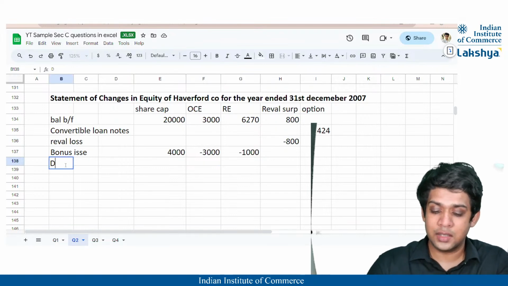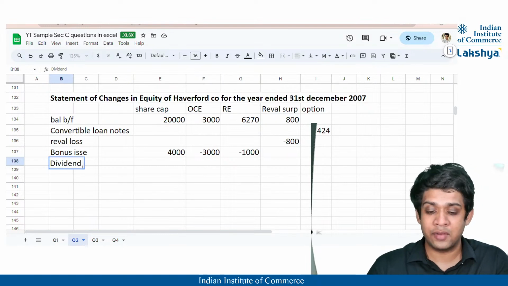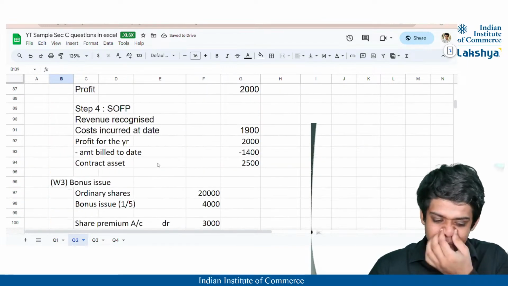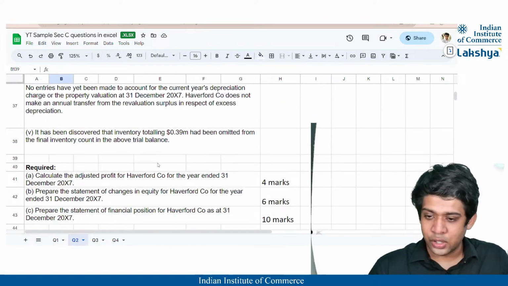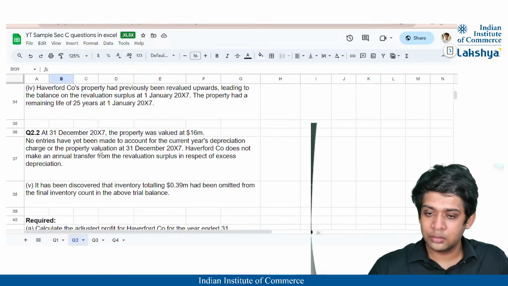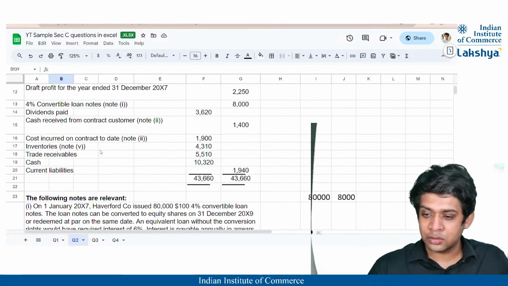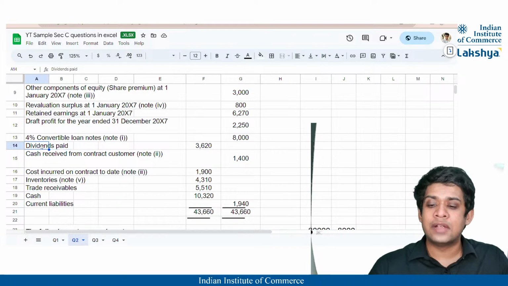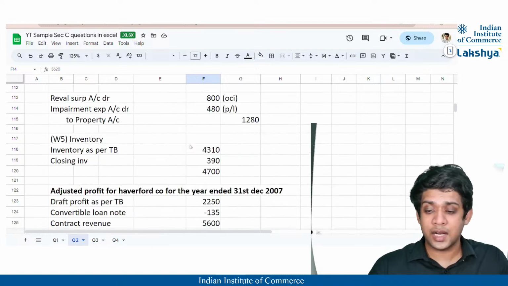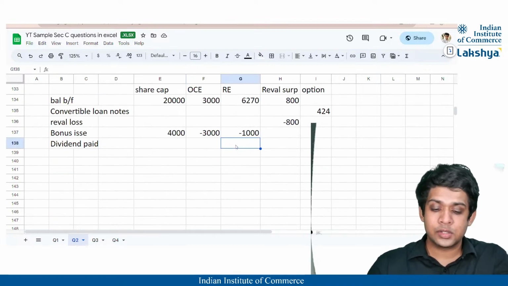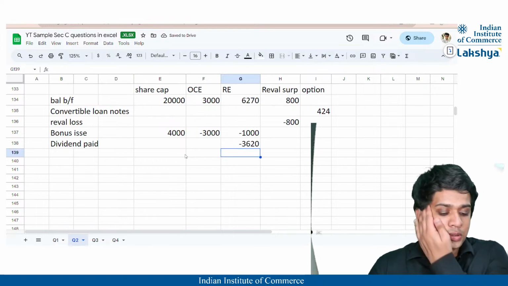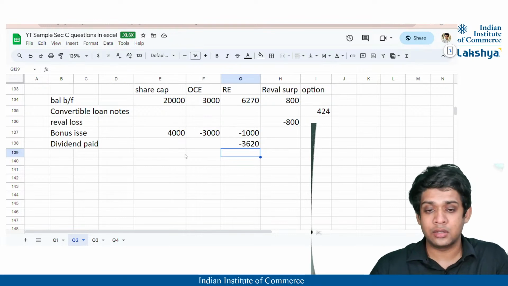Dividend, if any is paid. I saw one thing, dividend paid. That will reduce my retained earnings. Maybe in the trial balance I saw it. Yeah, see here. Dividend paid is 3620. So that will reduce my retained earnings, so minus 3620. I don't think there is any other adjustment which is pending here.